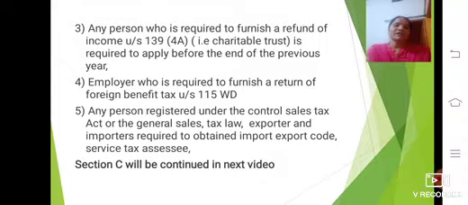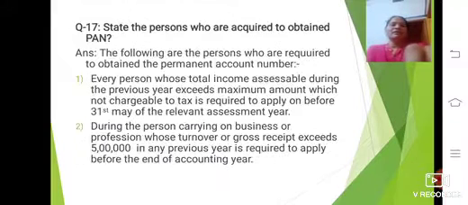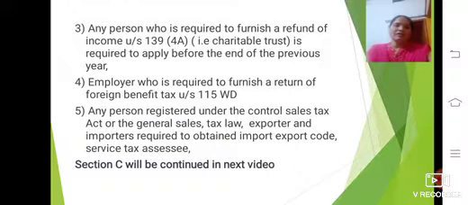The last one is any person registered under the Central Sales Tax Act or General Sales Tax law, exporters and importers, who are required to obtain an import-export code, and service tax assessees. These are all the points on what is required to obtain the PAN. So section B is completed. In section C I will continue in the next video. Thank you.